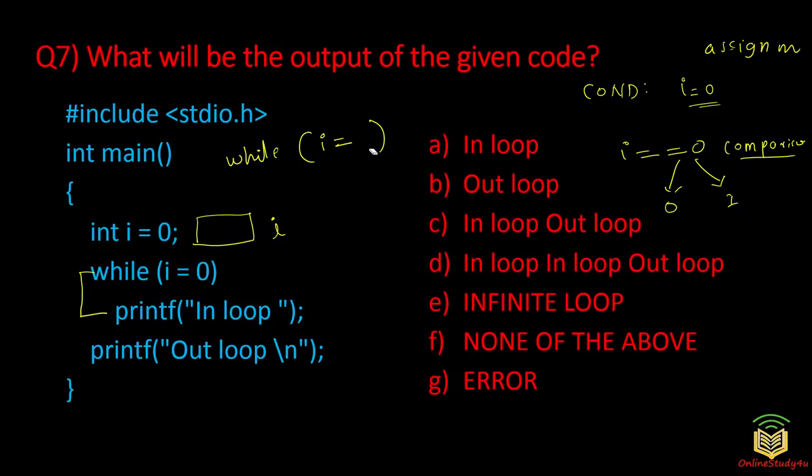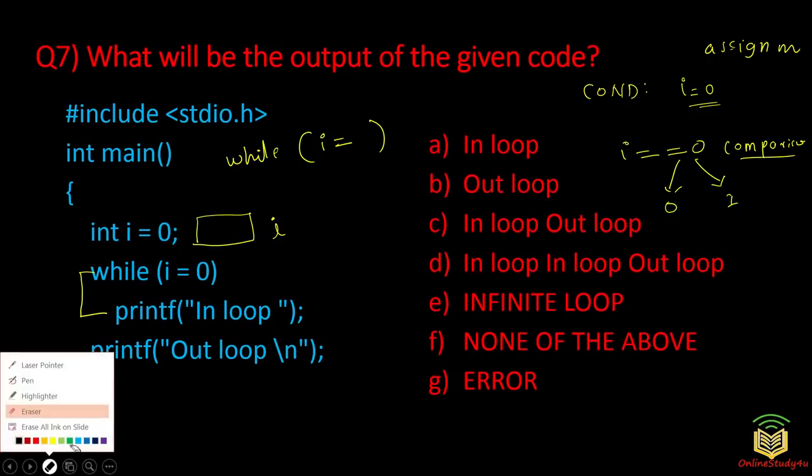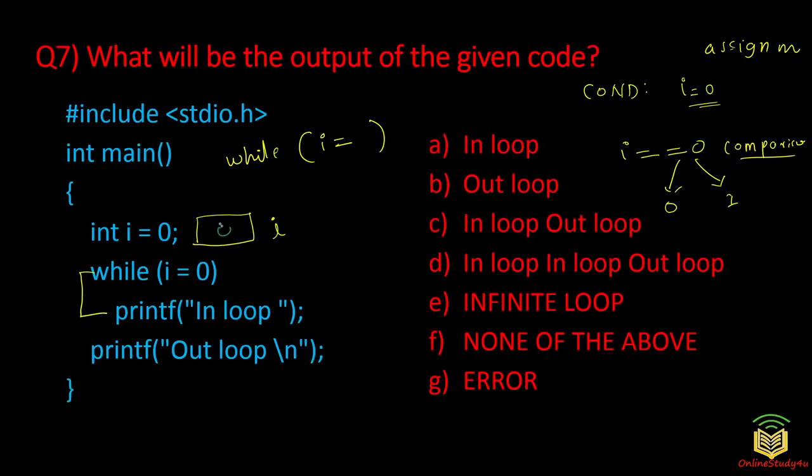So whenever you say while (i = 0), 0 will be put inside i again, and that value of i that you have just put will be returned to this while. So 0 will be returned to while. 0 means false, we know that, and that is why this statement will not be executed at all.